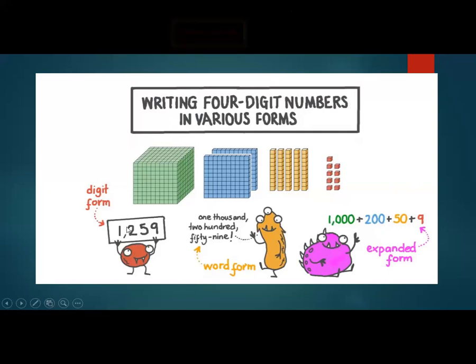This is standard form, digit form. This is expanded form, and this is word form, writing in words. You know how many blocks of units are given here? 9. So 9 at the place of units. How many columns of tens are given here? 1, 2, 3, 4, 5. 5. Quickly tell me, how many boxes of hundreds are given here? Hurry up. Reply to me in the chat box, students. What do we have at the place of 100?